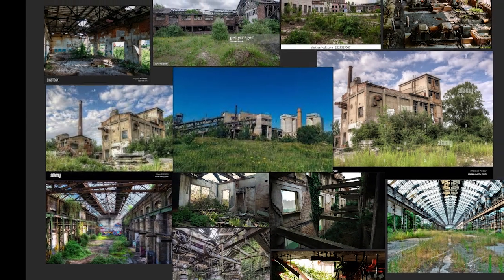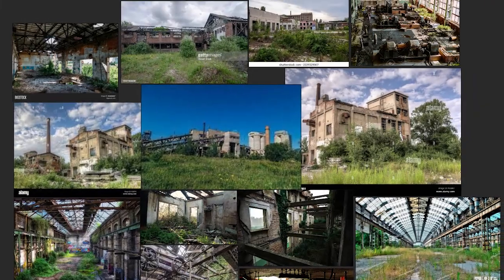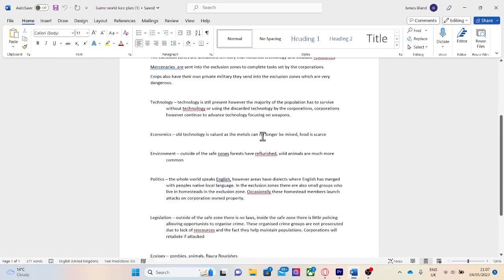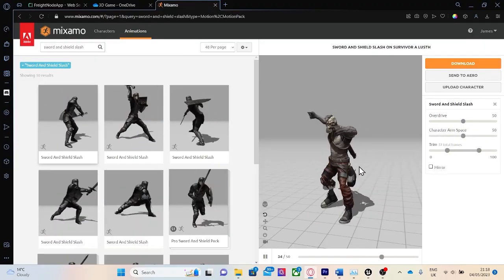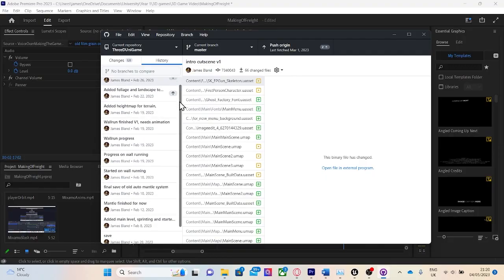First, I collected an image board of old abandoned buildings and factories, along with a document detailing the game world. Next, I created the main level. The character model, along with some animations, was sourced from Mixamo. The project was versioned on Git.